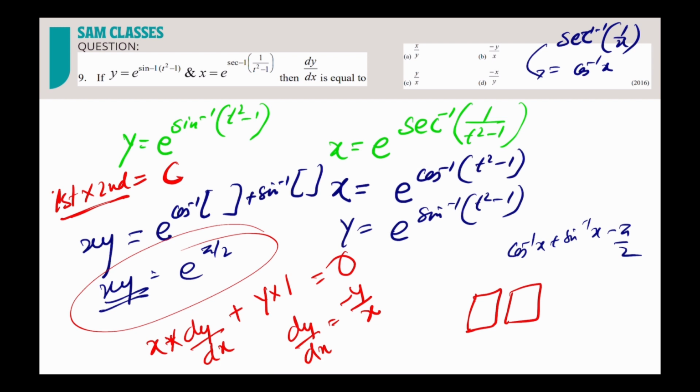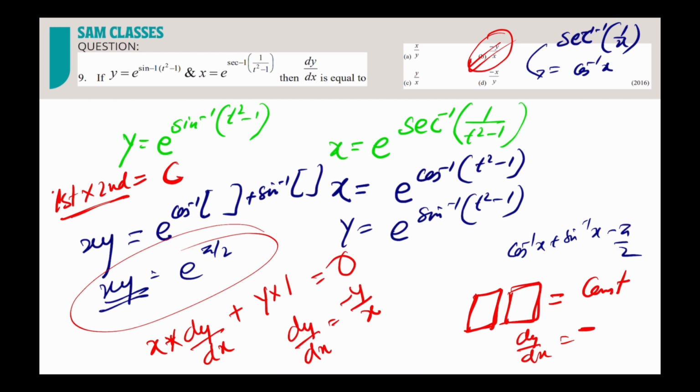This is a very strong trick, and a lot of times I'll be using it. Whenever I'm getting the product of two functions equal to a constant value, the derivative dy by dx will always end up with a negative sign. So we have only one value with a negative, and we already got the value: minus y by x, that's it, done. Clear? So no difficulty in this.